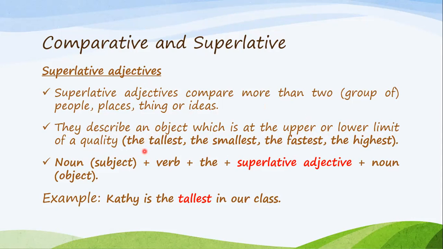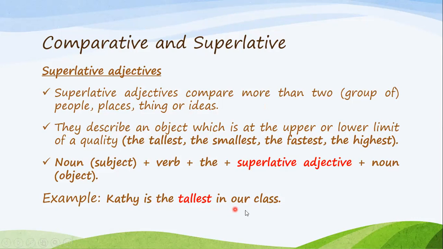And he's either or she's either at the upper limit, that adjective is describing the quality at the upper limit, fastest, highest, tallest, smartest, or at the lower limit, like shortest, lowest, youngest. And we follow this form. We have the noun, the verb, we have the, and then the superlative adjective, and then the noun. So I say Casey is the tallest in our class.